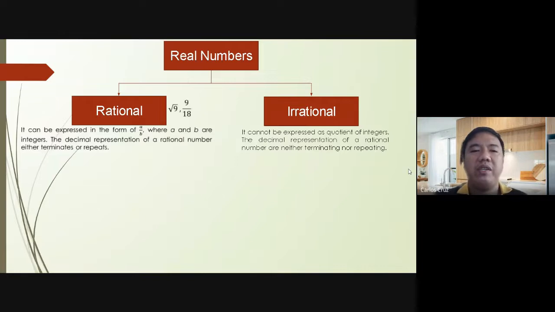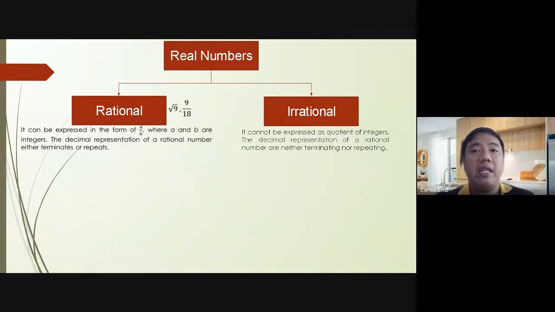For example, for the rational, the square root of 9, were you able to encounter this radical sign? So, the square root means tatanggalin mo yung pagiging square ng isang number o yung number na kapag minultiply sa sarili niya, ang kalalabasan ay ganyan po. So, for example, 2 times 2, so that's 2 squared. That will be 4. 3 times 3, so that's 3 squared. So, that is 9. Ay yun po, ano po ang square root of 9? So, ang square root of 9 ay nanggaling sa 3 squared. So, tatanggalin mo yung pagiging square nun, ano na lang po magiging sagot? It's a whole number 3. Tama po ba? Okay, so that will be considered as rational.